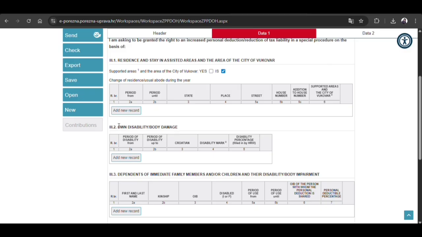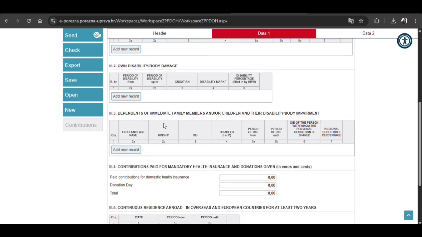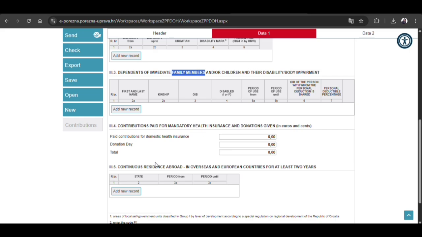Then second, during this year, last year, if you have own disabilities or body damage, something you claim for, you need to submit the certificate. Then third, if you have family members, your children, someone here, you need to add their permits and everything.